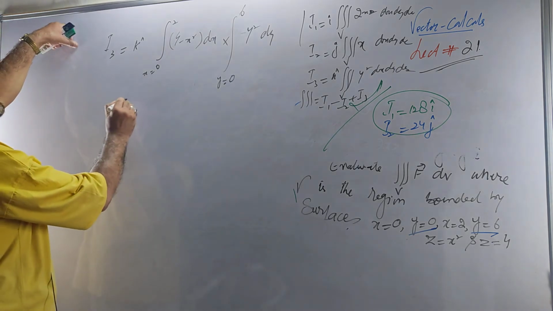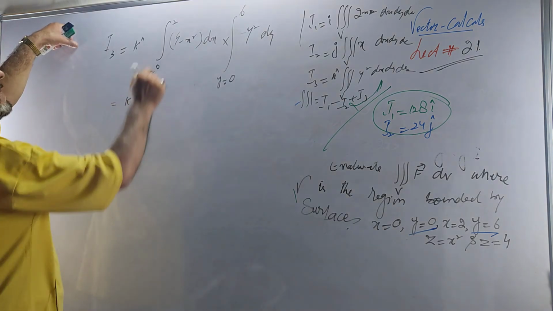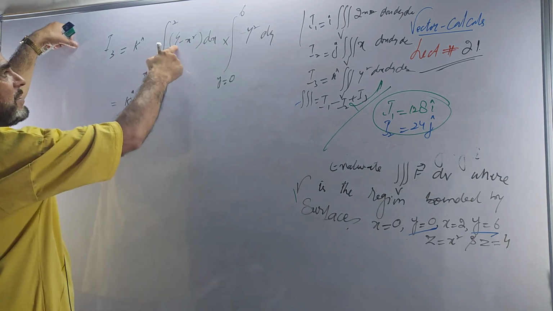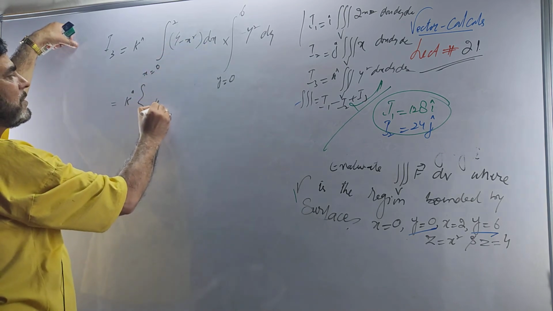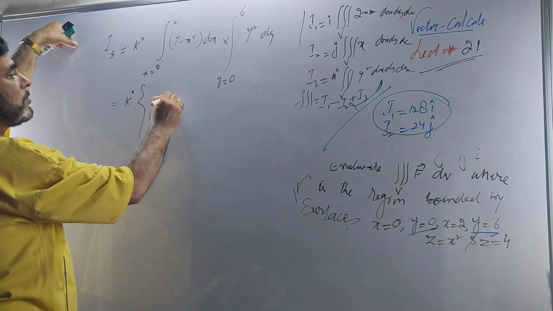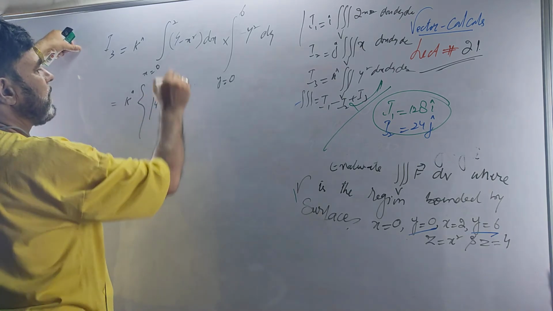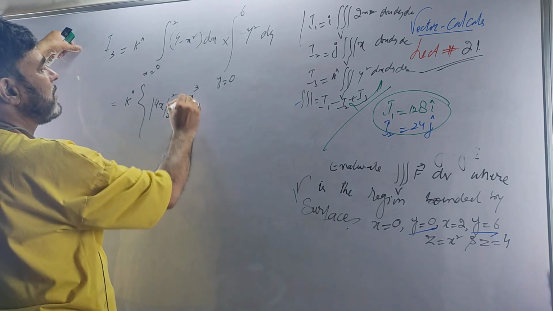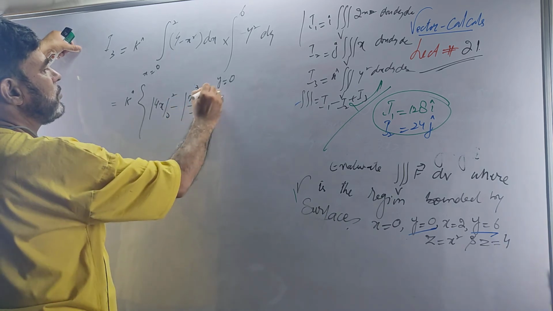Well, this is now unit vector k. Integrate this: the integral of 4 is 4x, limit for x 0 to 2, minus the integral of x square, which is x cube by 3, from 0 to 2.